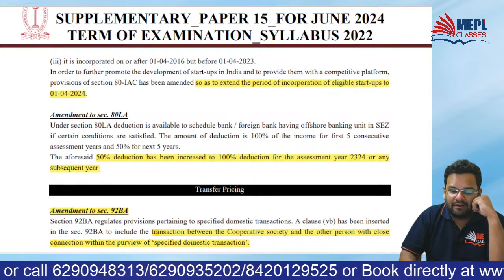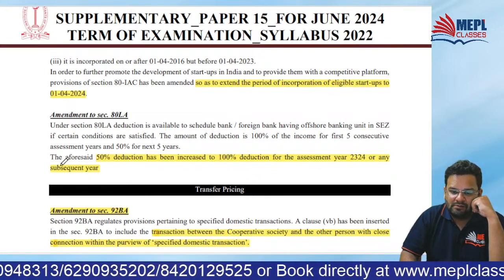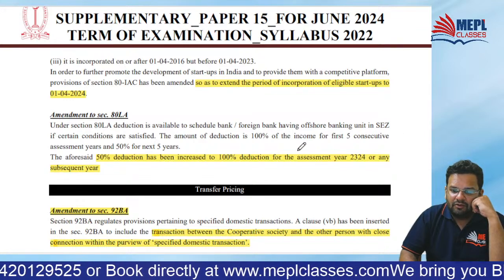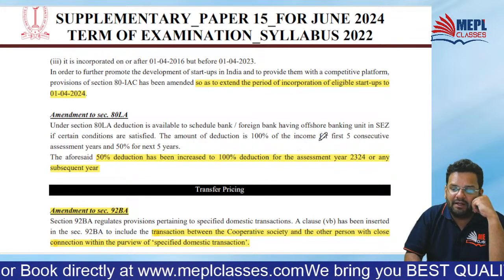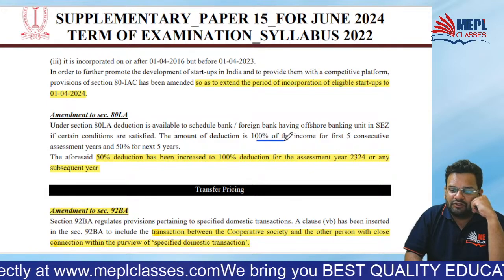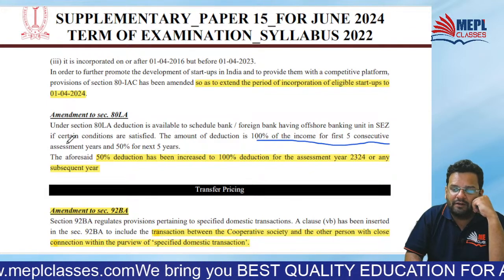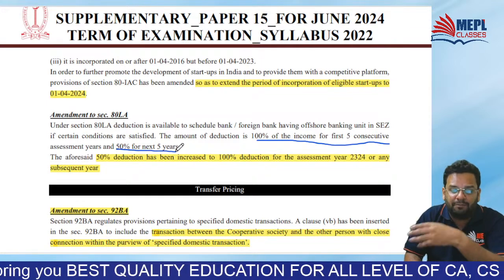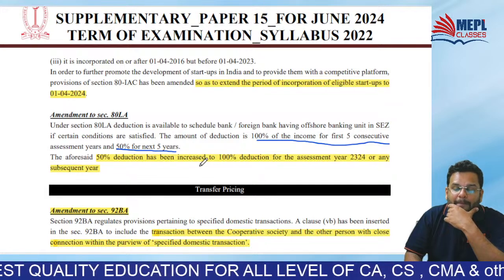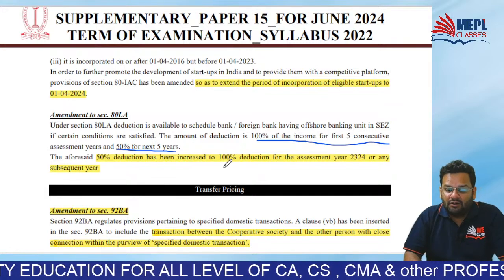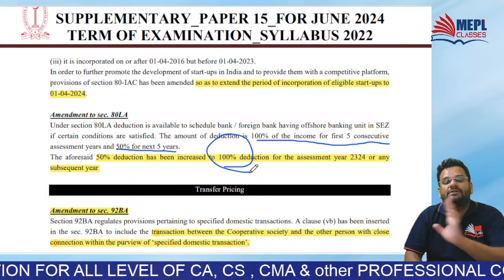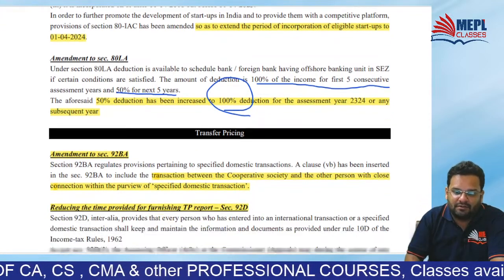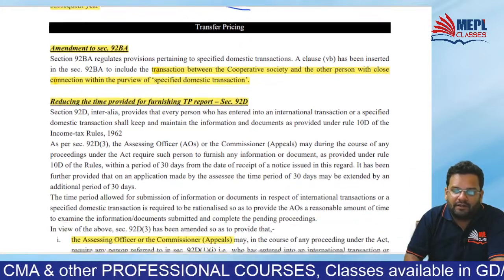Amendment to 80LA. Okay, 50% deduction. So what was going to happen in 80LA? For first 5 years, you are going to get deduction of 100%. And for next 5 years, you are going to get deduction of 50%. Now, that for next 5 years, 50% has been increased to 100%. So, extended benefit of 100% under 80LA.